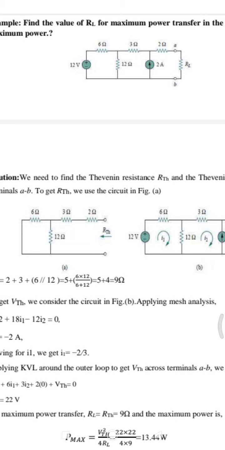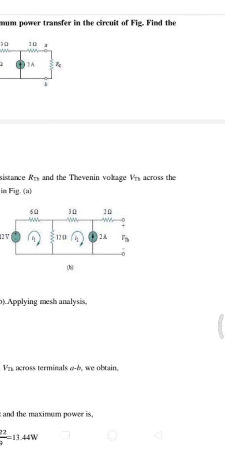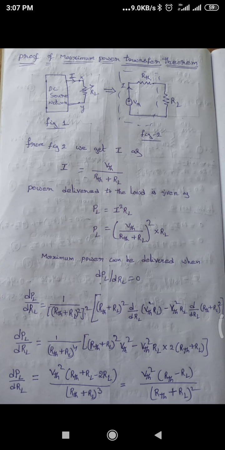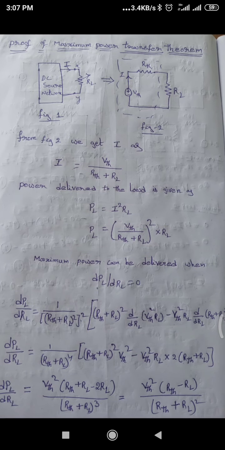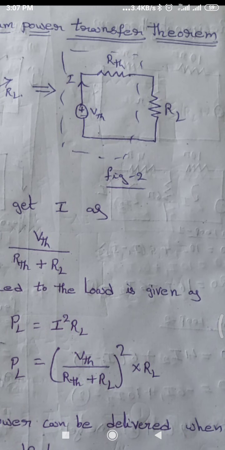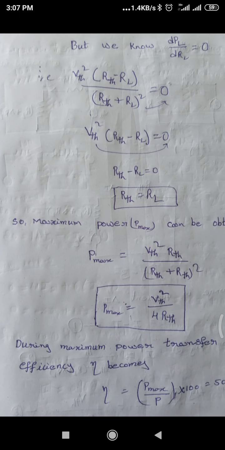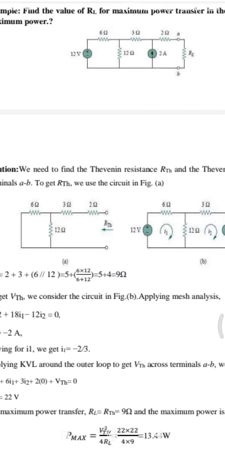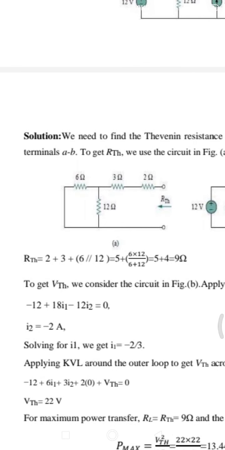If you observe the equivalent circuit of the maximum power transfer theorem, this is the equivalent circuit. For this calculation we have to find VTH and RTH. For every problem we have to find this VTH and RTH. So first of all we have to find RTH.